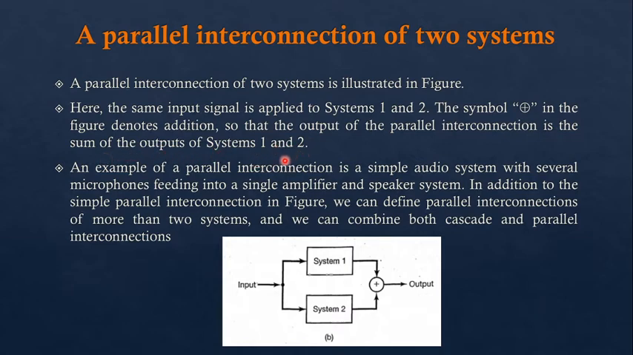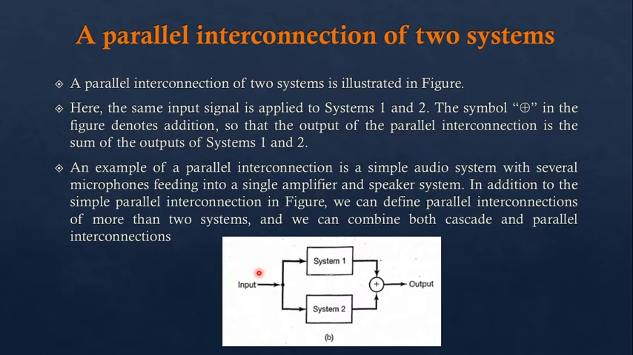system 2. An example of a parallel interconnection is a simple audio system with several microphones feeding into a single amplifier and a speaker system. In addition to the simple parallel interconnection in the figure, we can define a parallel interconnection of more than two systems. We can also add more than two, like system number 1, system number 2, system number 3, and so on, right? To add up the combination of all the parallel connections. So in a simple audio system, right now if we have different microphones, different microphones produce different types of signals. Suppose we are recording some type of music.